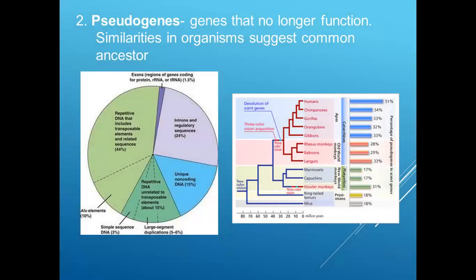Okay, pseudogenes. These are genes that no longer function. Similarity between organisms suggests common ancestors. It is quite possible that some genes earlier had roles but now do not. If we look at the whole architecture, we could find a couple of unique non-coding DNAs which have no roles nowadays.